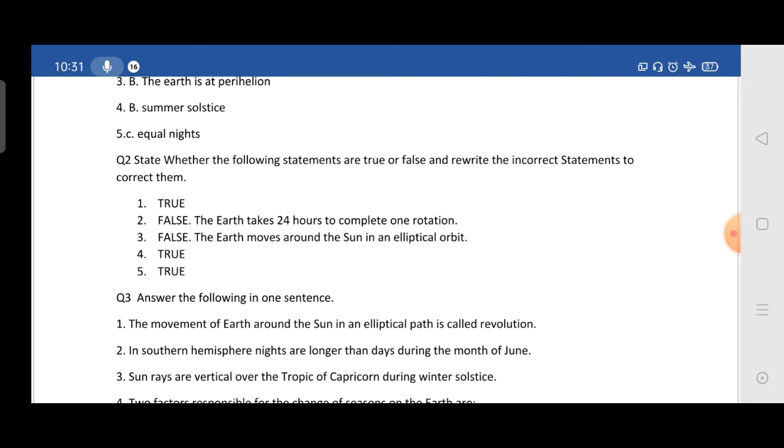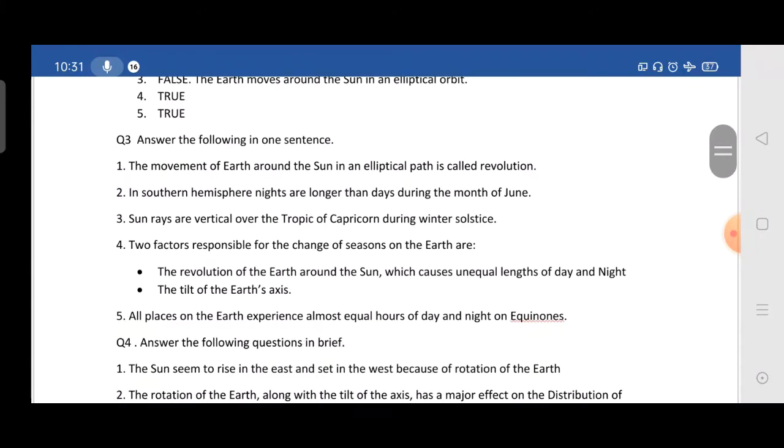Moving to the fourth one, the spring equinox is also known as the vernal equinox. Yes, it's true. Fifth one: when the earth on its orbit is at the farthest distance from the sun, it is called aphelion. Yes, it's known as aphelion. True.